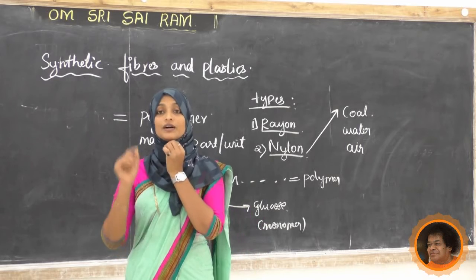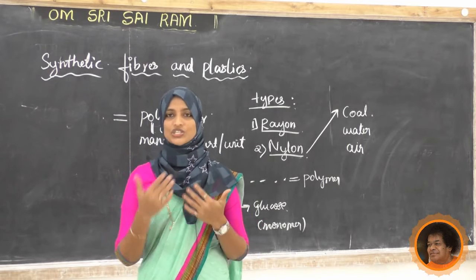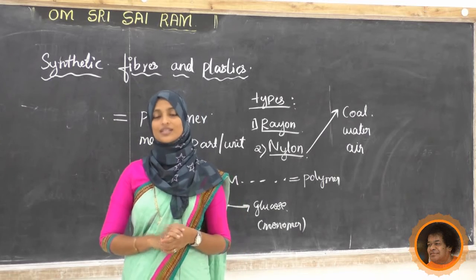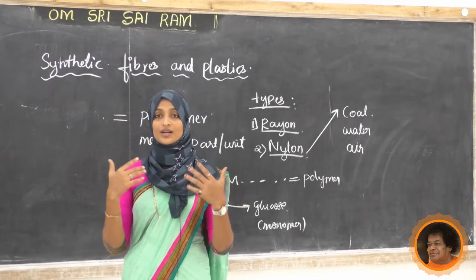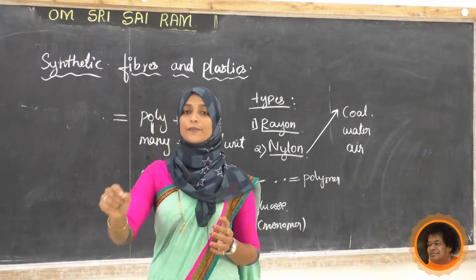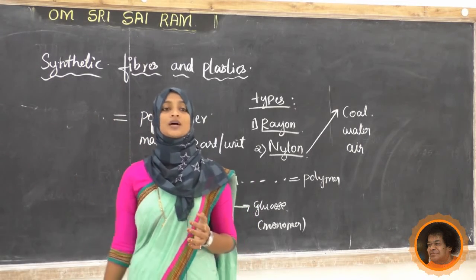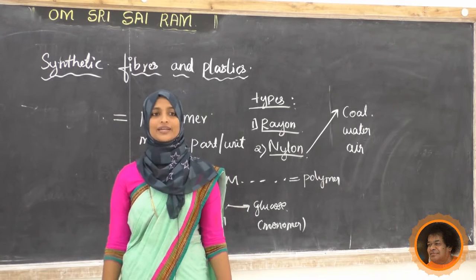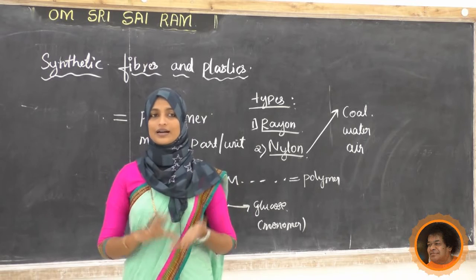Next, give an example for a natural polymer. Better you can write like this: give an example for natural fiber.